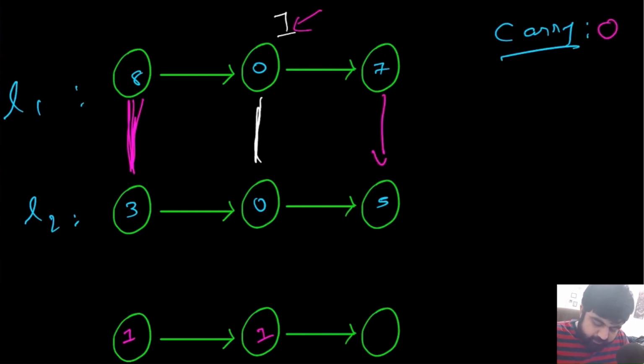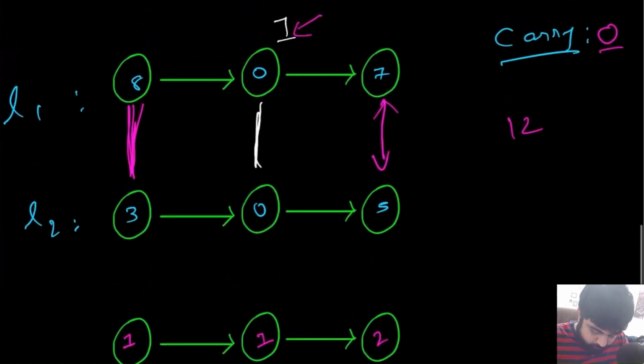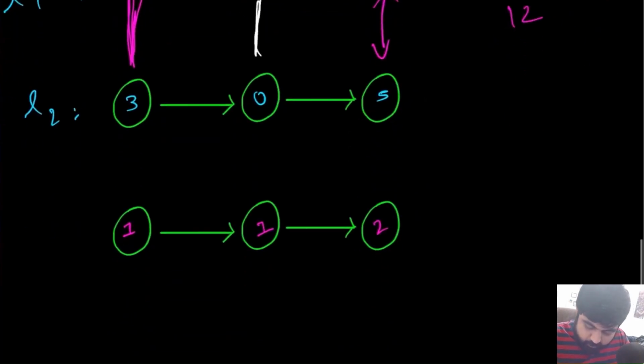Now we have the value 7 plus 5. 7 plus 5 plus 0, so that is going to be value 12, but the 12 is still greater than 10, so we are only going to put 2 over here, and we are going to have a carry that we need to carry over. And now notice in this case, even though we ran out of both of these linked lists and we do not have any more values to iterate over, we still have carry that is not 0. So again we are going to add one more node over here, and we are going to add the value of carry in this case, and that is going to be 1.